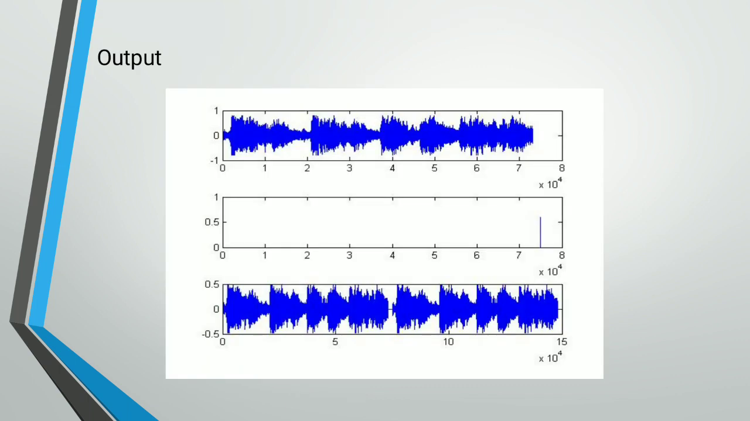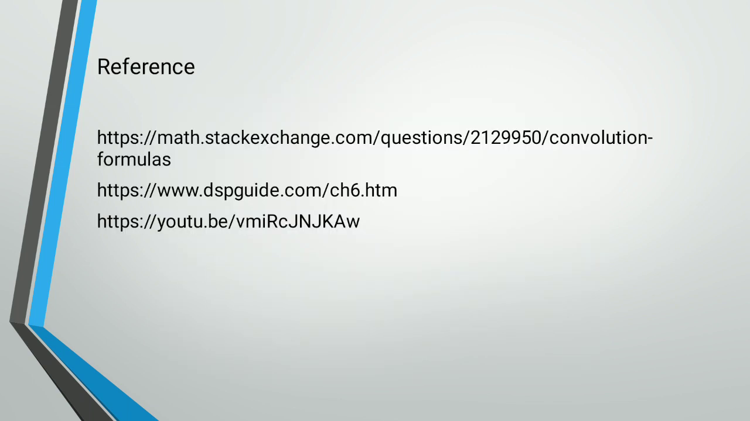This is the output of the code. The first one is the input, then the impulse signal is given, and we get the echo signal. This is y of n, the output signal.